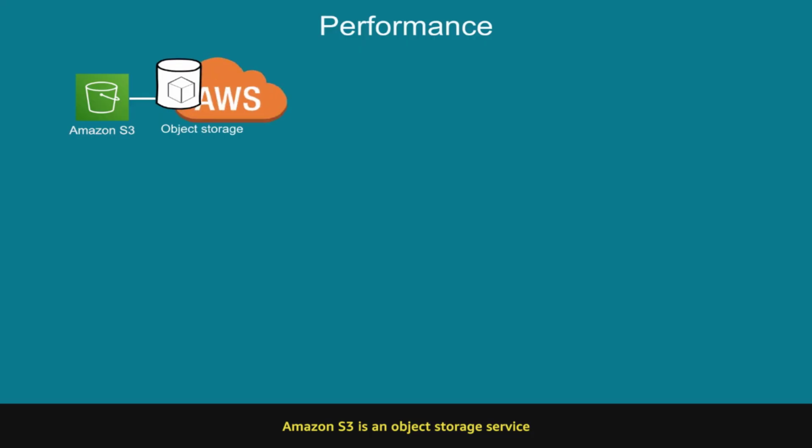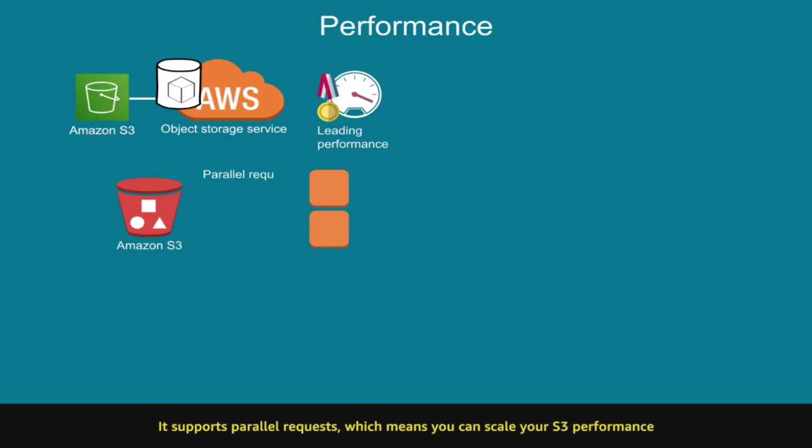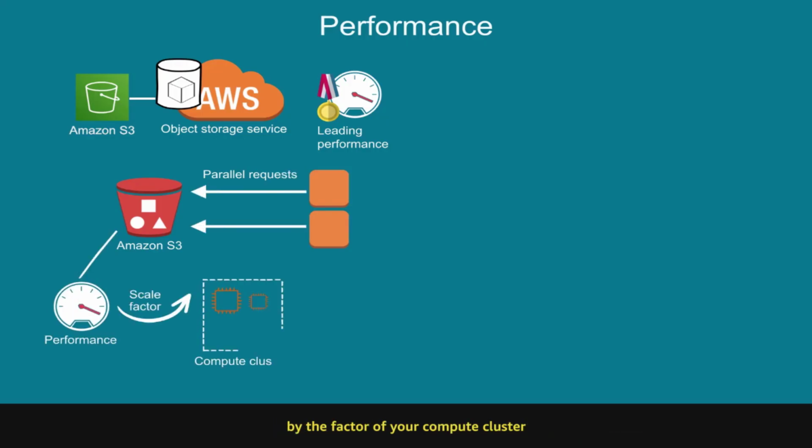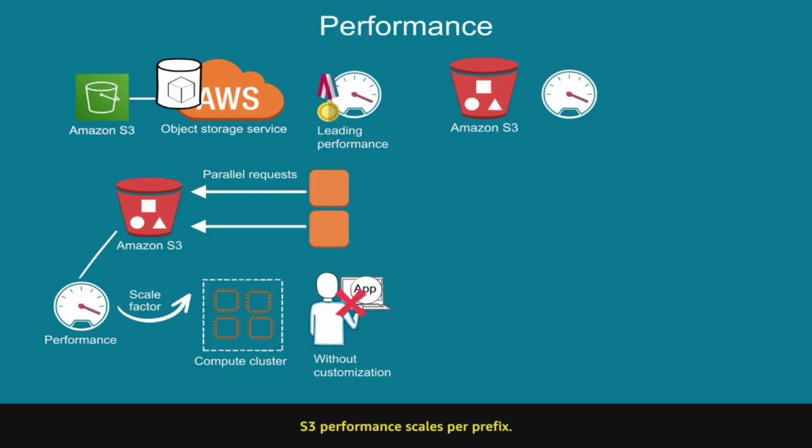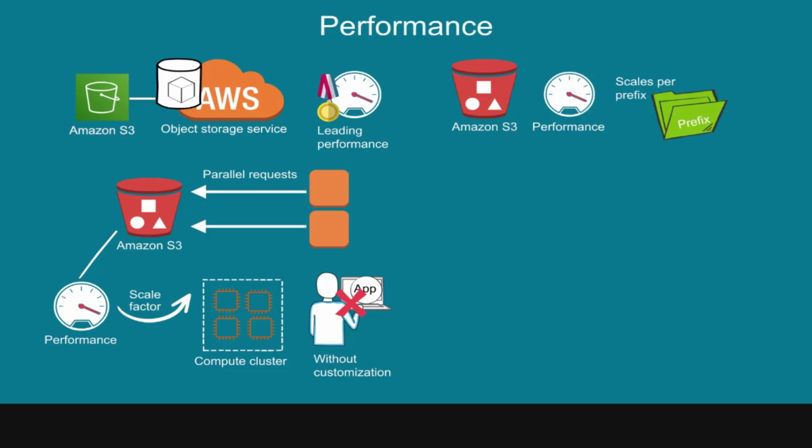Amazon S3 is an object storage service that offers industry-leading performance. It supports parallel requests, which means you can scale your S3 performance by the factor of your compute cluster without making any customizations to your application. S3 performance scales per prefix.